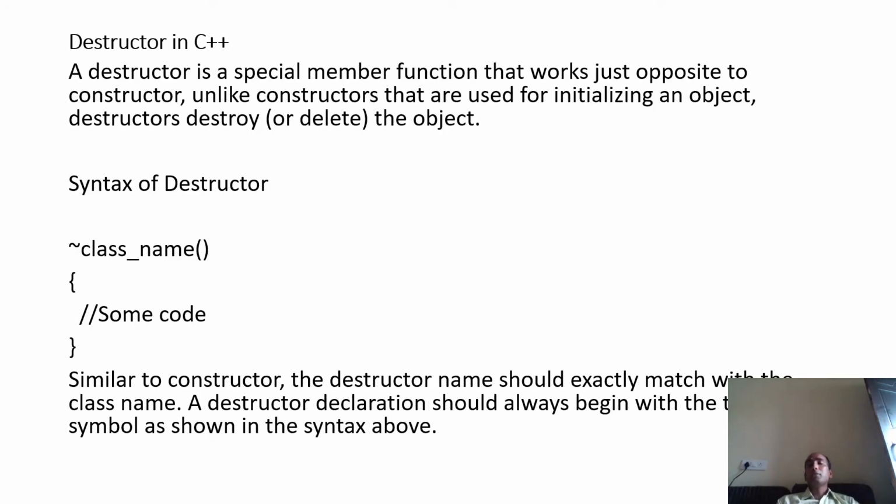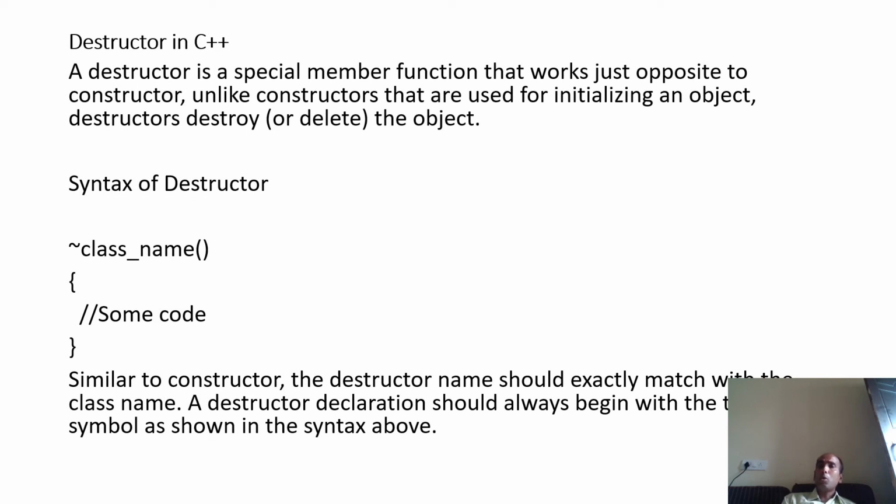Now, the next thing is destructor. As its name implies, destructor must be used to destroy something. Let's suppose you have created some object in your program, and you return from your program. Obviously, that object is present in the memory and is occupying your memory. Why not destroy that object from the memory? To destroy the object from memory, we use a destructor. So a destructor is used to destroy the unused objects from the memory.